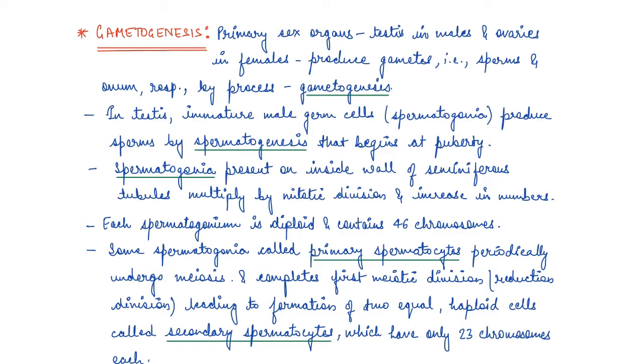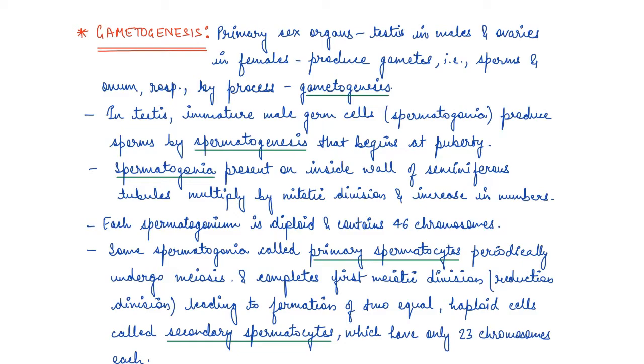The spermatogonia are present on the inside wall of the seminiferous tubule. We studied the detailed structure of the testis, and I hope you remember that. They multiply by mitotic division, and they keep on increasing in numbers, right?